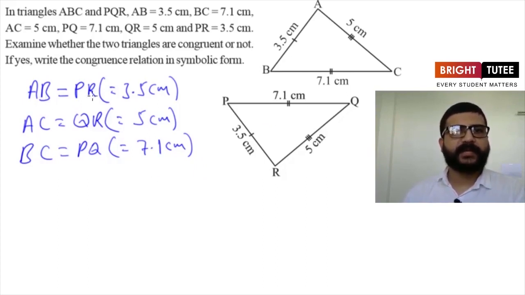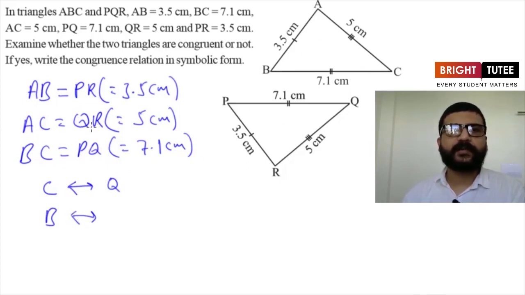See here, AB is equal to PR. If AB is equal to PR, it means the vertex opposite to AB, that will be C, corresponds to the vertex opposite to PR, and that will be Q here. So vertex C corresponds to vertex Q. And AC is equal to QR. What is the vertex opposite to AC? It is B. So this B will be the vertex that corresponds to the vertex opposite to QR, because AC is equal to QR. Now QR is here and the vertex opposite to it is P.